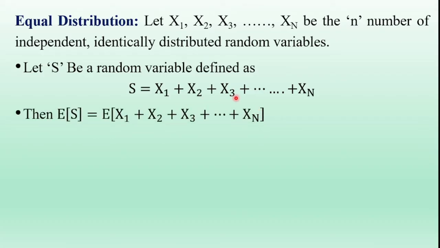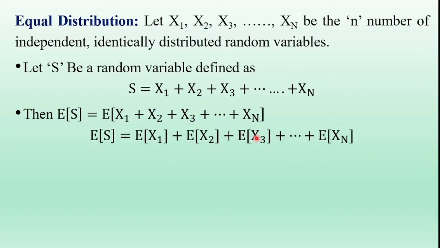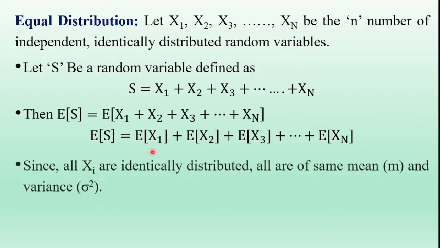Taking the expectation on both sides of this equation, expectation of the LHS term is equal to expectation of the RHS term. On the RHS, applying the expectation to each term, expectation of a sum of random variables is equal to the sum of their individual expectations. So expectation of S is equal to expectation of X1 plus expectation of X2 plus expectation of X3 plus and so on expectation of Xn.